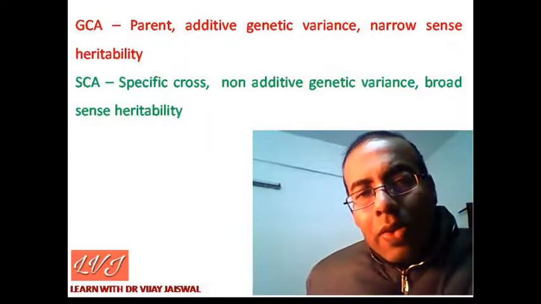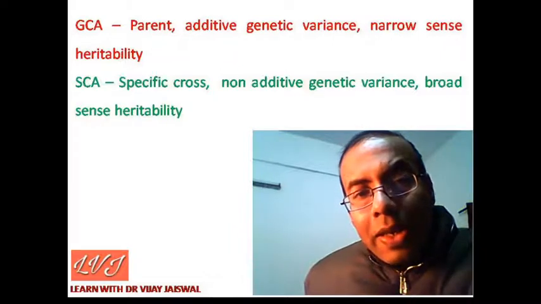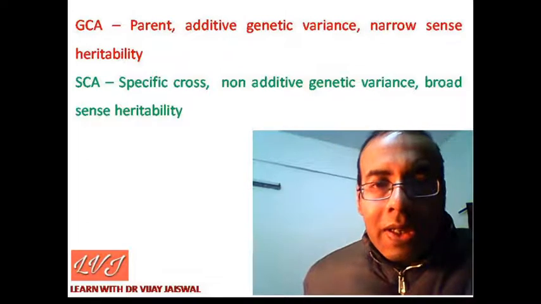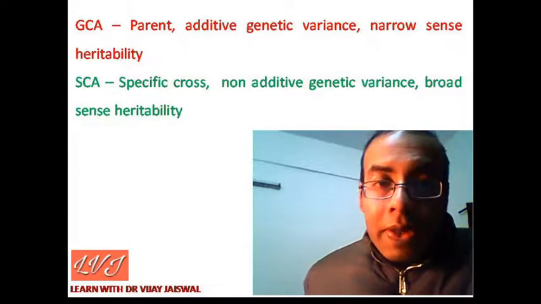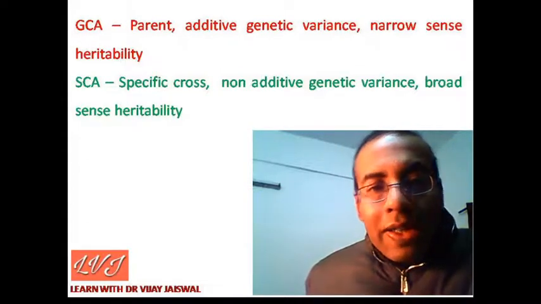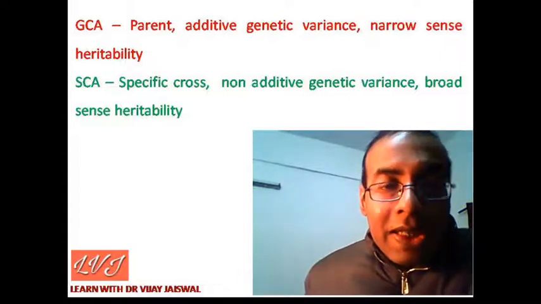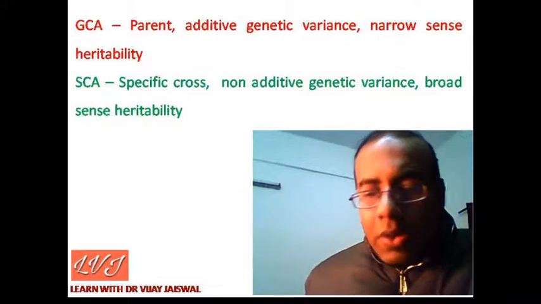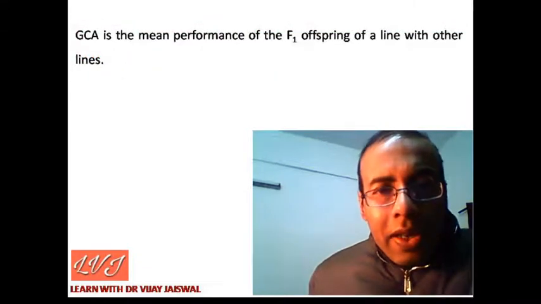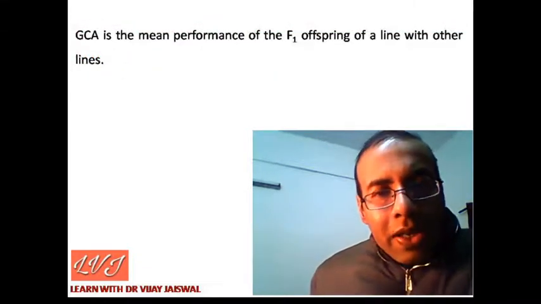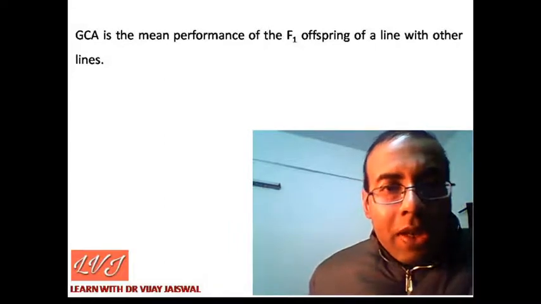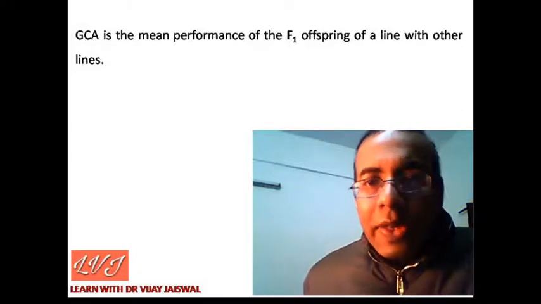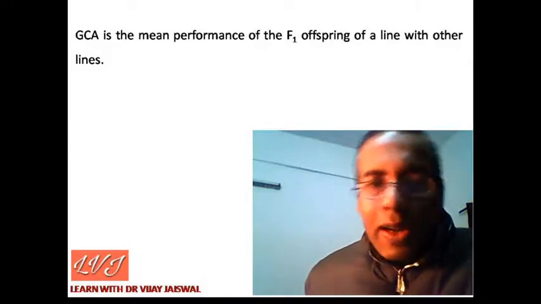So when we are saying general combining ability is high, it means we are discussing the parents. The performance of parent is good. When we are saying specific combining ability is high, it means we are discussing a particular cross. In the last video, I discussed general combining ability is the mean performance of F1 offspring of a line with other lines.